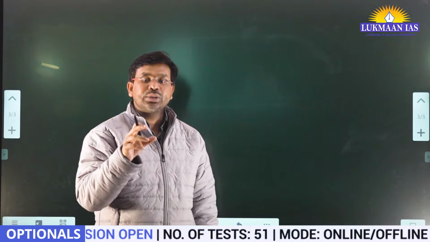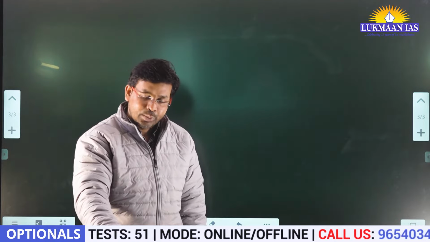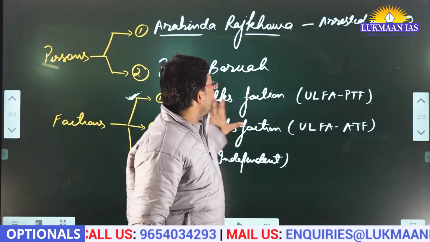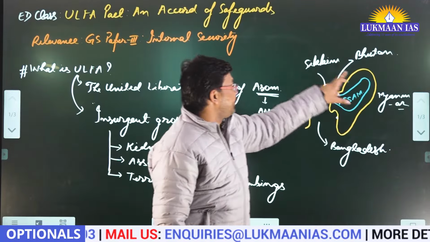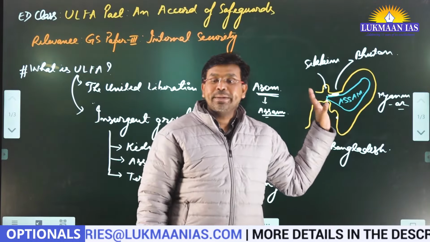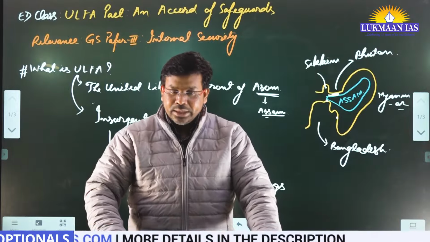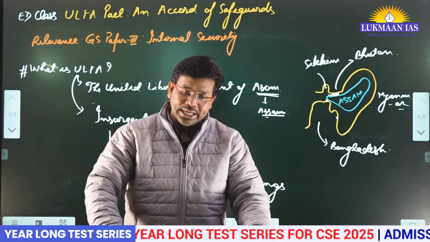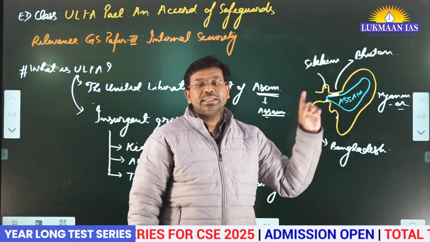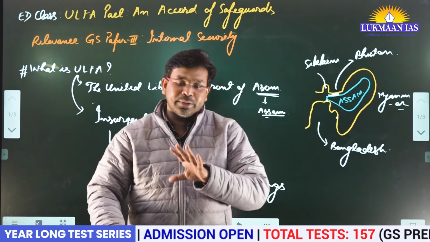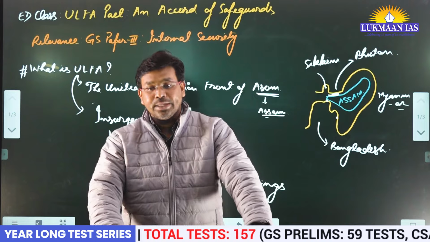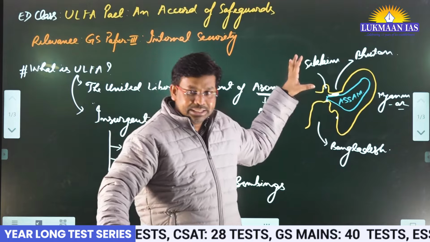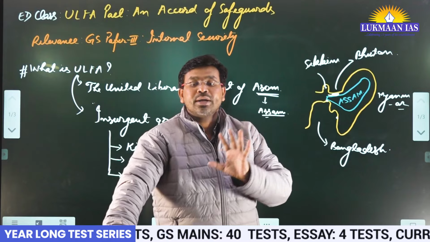So ULFA has some demands, and what are those demands? Basically, the ULFA people want to maintain the identity of the indigenous people. For example, those who have been the original inhabitants of Assam, they are talking about the rights of those people. They are against any kind of immigration in the state of Assam. They even take a stand against minority people in Assam, which include the Bengali Muslims. So they are totally against them, and they carry out one activity or another.